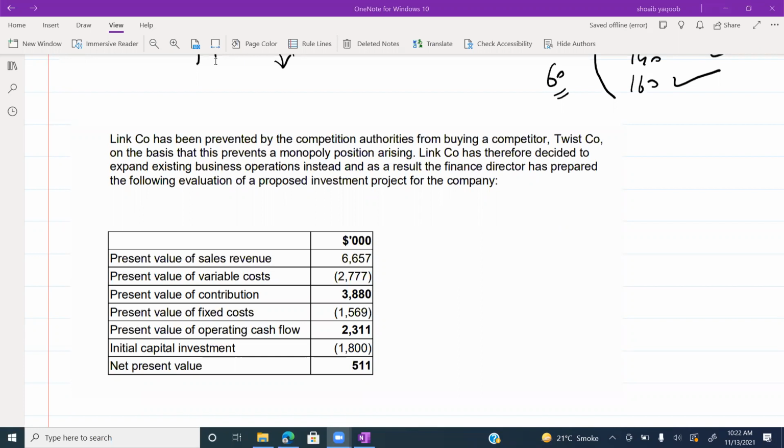Link company has therefore decided to expand existing business instead, and as a result, the finance director has prepared the following evaluation of proposed investment. Present value of sales revenue is given, present value of variable cost is given, present value of contribution is given, present value of fixed cost, present value of operating cash flows, initial investment, NPV, all data is given. MCQ.